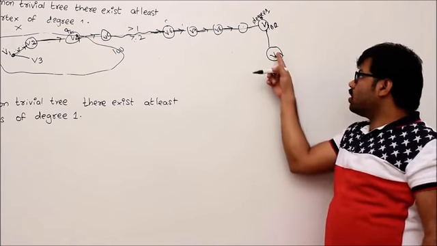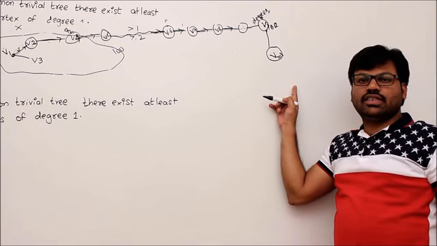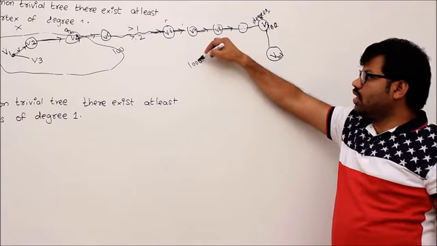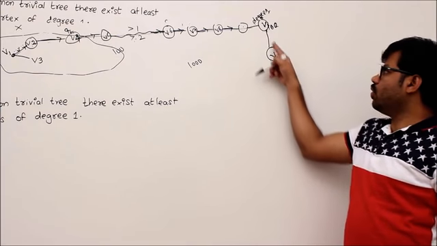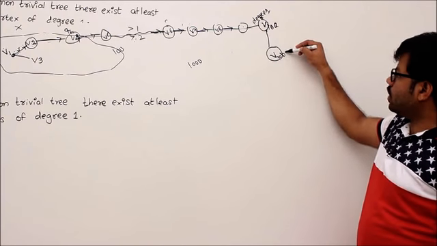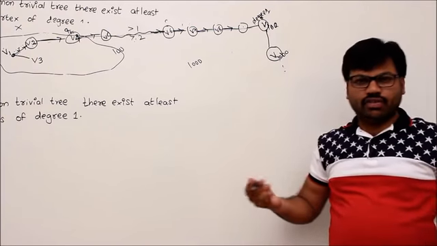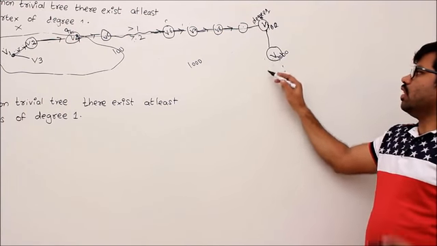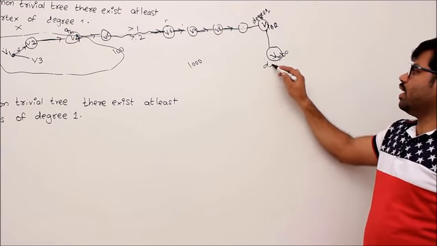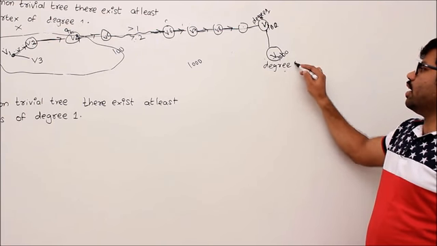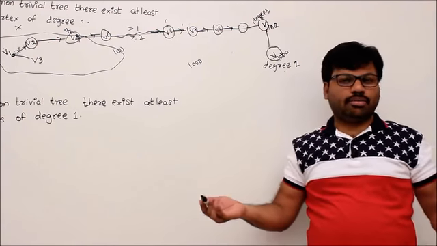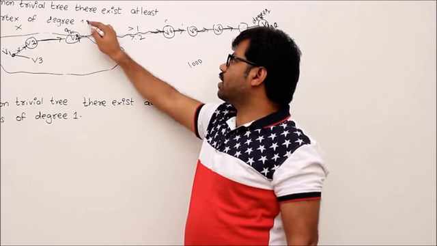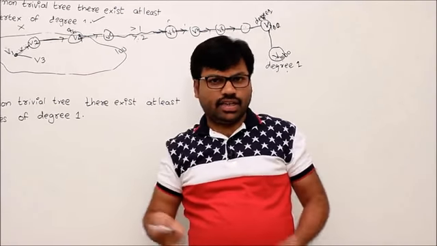But this process you can't do forever. The reason: there are only finite vertices. Example, if you have 1000 vertices, after 1000 times, you end up with a situation where you don't have an extra vertex to continue. Then I will ask the same question: why are you stopping? Then you should agree that this is a degree 1 vertex. You can't escape. That's why this morning walk can prove that there exists at least one vertex of degree 1.